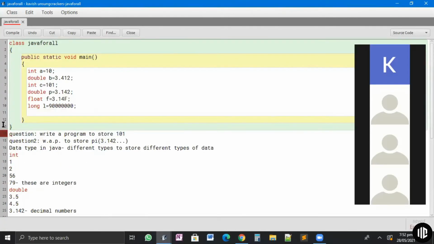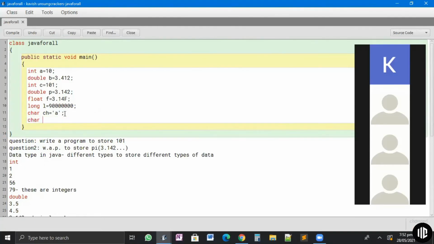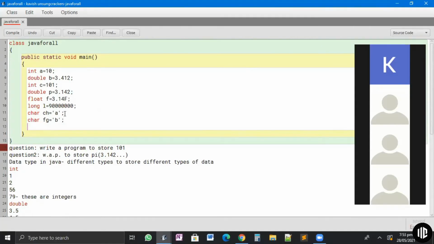Okay, now we are on char. If I say char ch is equal to A, what char does is it stores characters. Char, or character, whatever you call this, is used for storing characters. So I can store many things. I use single quotes. Guys, remember, not double quotes here.